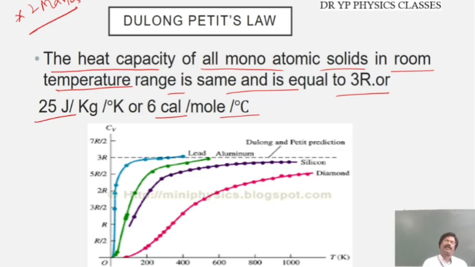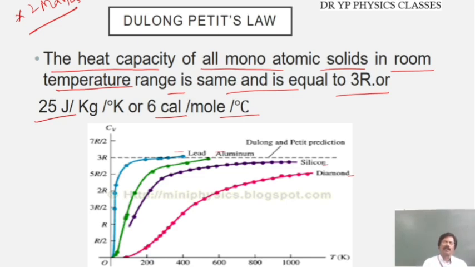First you have to write the statement. The heat capacity of all monatomic solids in the room temperature range is the same and is equal to 3R. I think it is enough. If you want to write further, you can write 25 joules per mole per Kelvin or 6 calories per mole per degree Celsius. This graph shows the molar heat capacity for diamond, silicon, aluminium, and lead; different materials are taken.